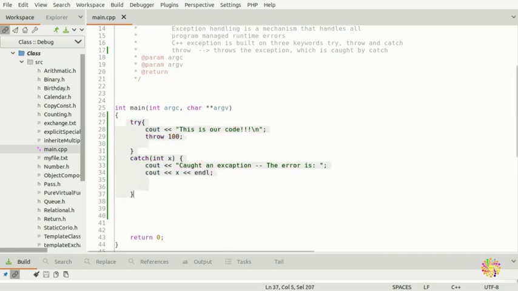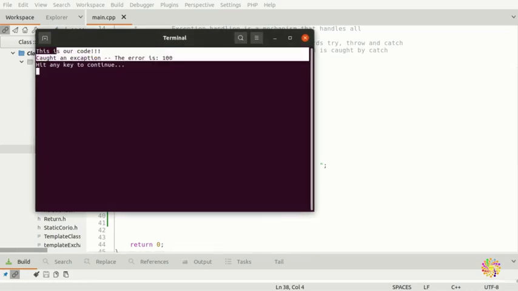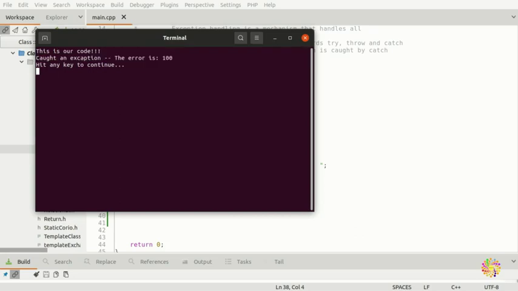Alright, so now we are doing exactly the same ones. We are trying here, we are throwing 100, which is the type int. We are going to display this one. Then C++ is going to try to run this, if not, then we're going to come here and we're going to catch the error. Now we're going to build our project, and we're going to run, and look in here, this looks awesome, because this is our code, and because our code did not run and caught an exception, the error is 100, because we are catching this exception, which is the 100.